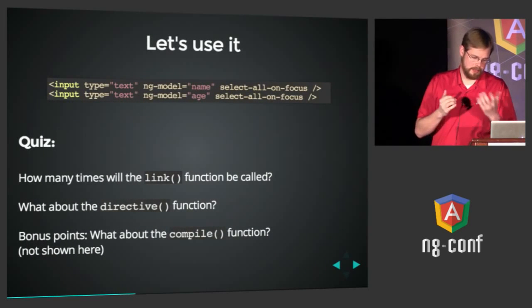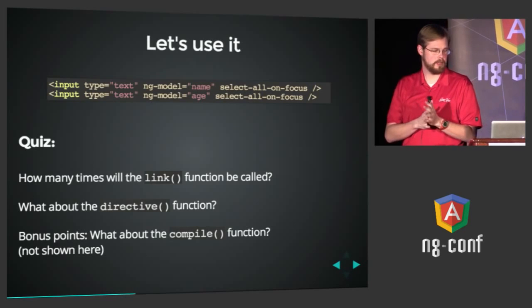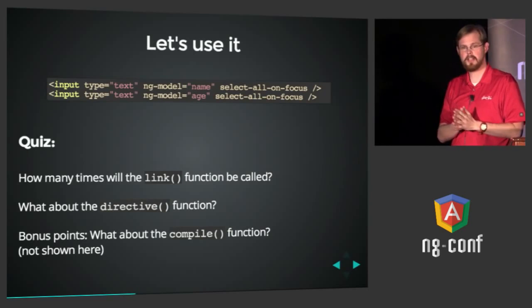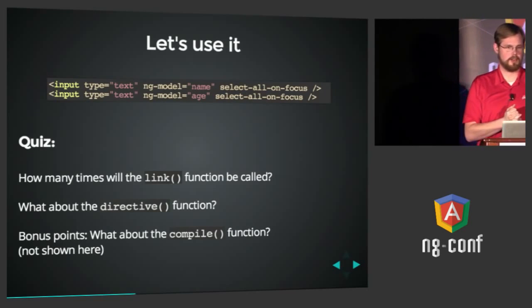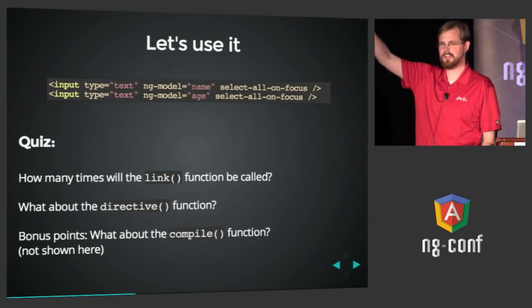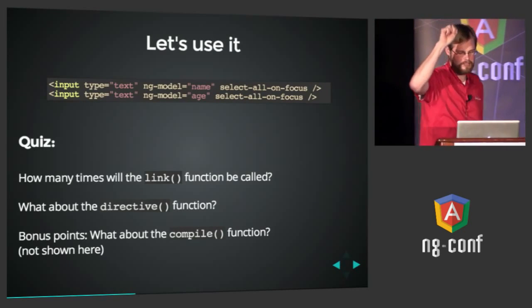Okay. There we go. So a little pop quiz then. In this case, we have 2 input boxes, one called name, one called age, and they both have our new directive called select all on focus. So, pop quiz for the group. How many times will my directive's link function be called? Just hold it up with your hand. Very good. Excellent. 2 times. That's because it encountered it once for each.